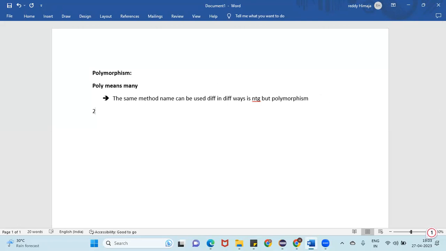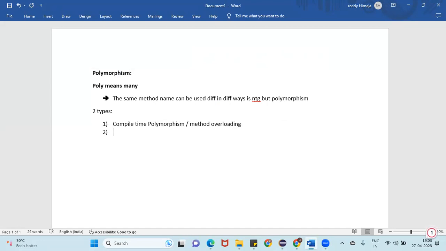In Java, we have two types of polymorphism. The first one is compile time polymorphism, or method overloading. Some interviewers may ask, what is the difference between method overloading and method overriding?